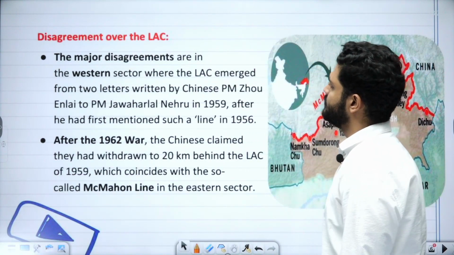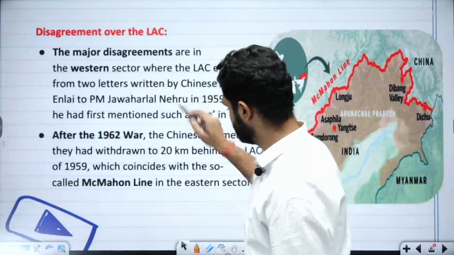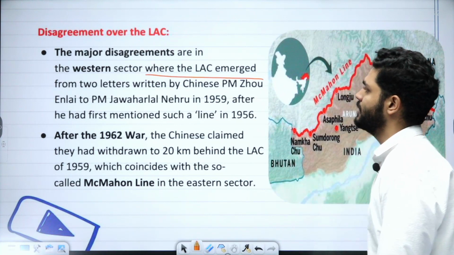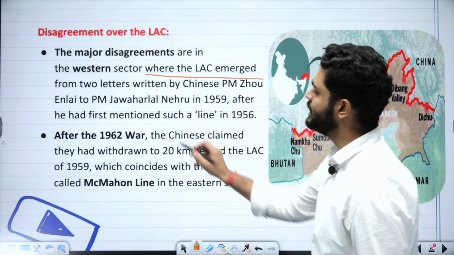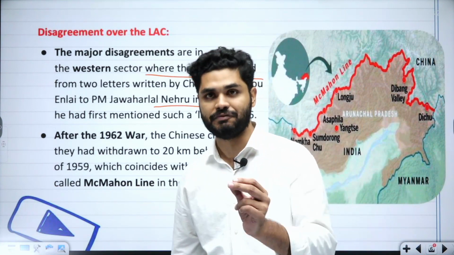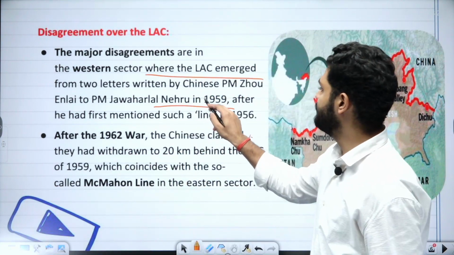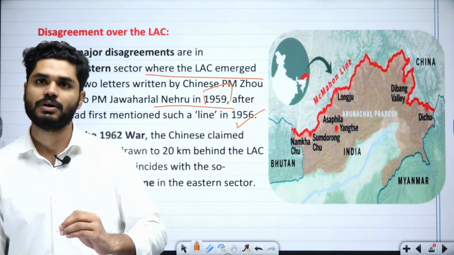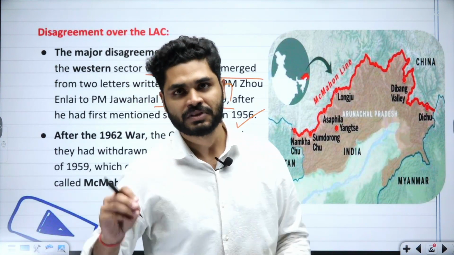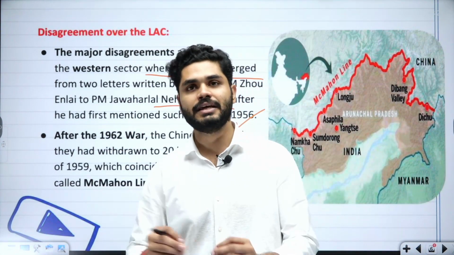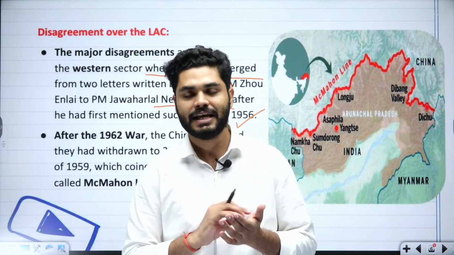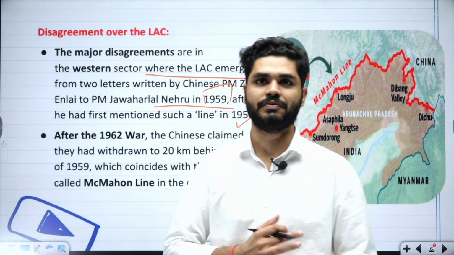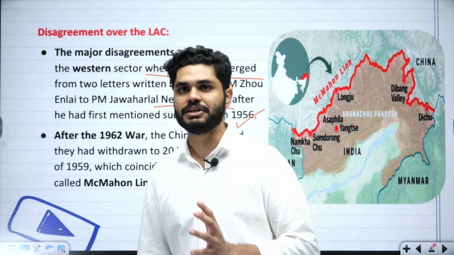That is the prominent reason of contention between India and China. The major disagreements are in the western sector, where the LAC emerged from two letters written by Chinese PM Zhou Enlai to PM Jawaharlal Nehru in 1959. Before this, in 1956, for the first time China said this word verbally, line of actual control. Three years down the line, in 1959, the Chinese Prime Minister sent a letter to the then Prime Minister of India, Jawaharlal Nehru, and since then there is contention between the two countries.